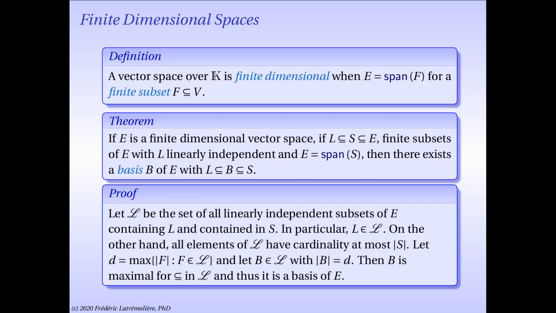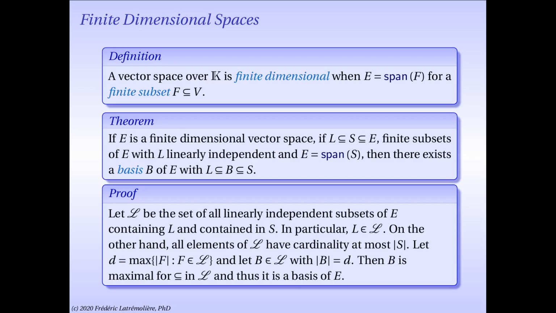So first of all, as an observation, script L is not empty because it must contain in particular L. On the other hand, all the elements of script L are subsets of the finite set S, and therefore they have cardinality at most the cardinality of S, which is some natural number because S is finite. So if you look at the set of the cardinalities of all the elements in script L, it is a non-empty subset of the natural numbers with an upper bound. And so it has a maximum.